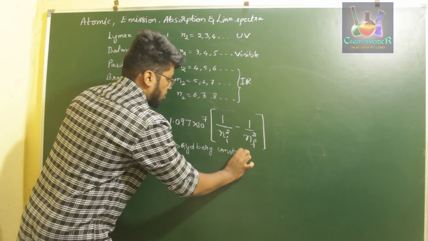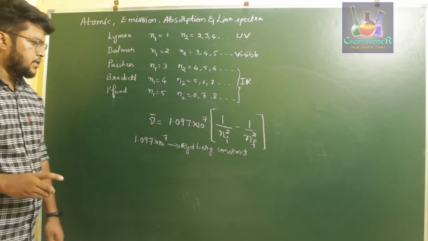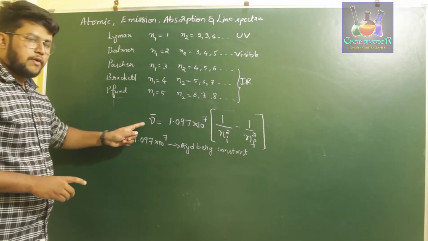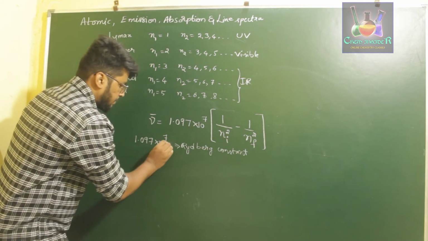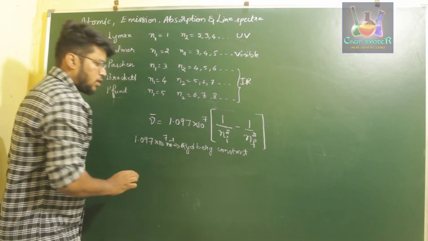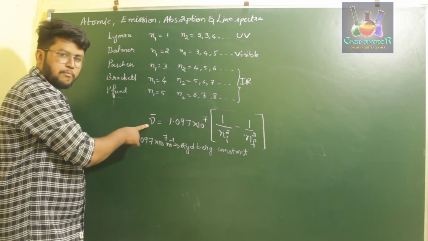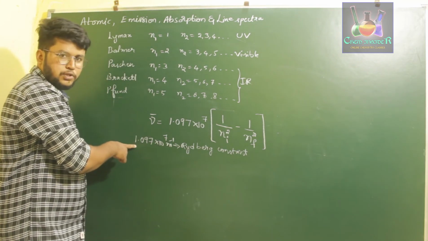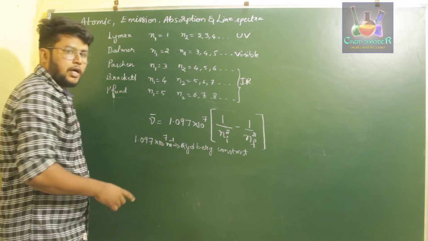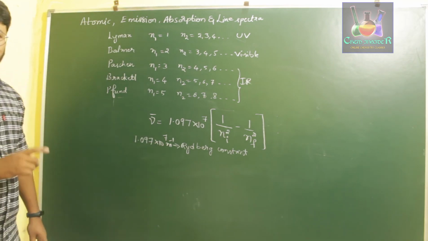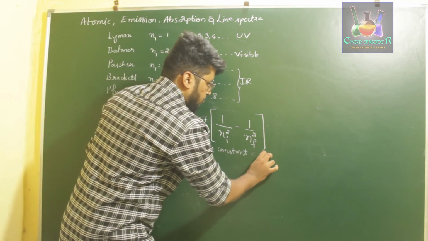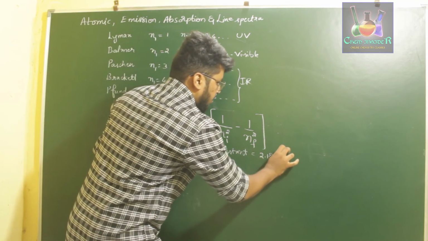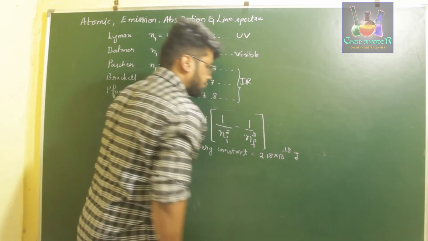This Rydberg constant is given in two SI units. If it is considered for the wave number, it is given the value 1.097 into 10 power 7 per meter. And if the same Rydberg constant is considered for energy, then it will be equal to 2.18 into 10 power minus 18 joules.